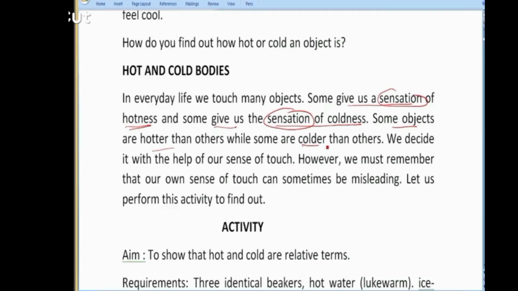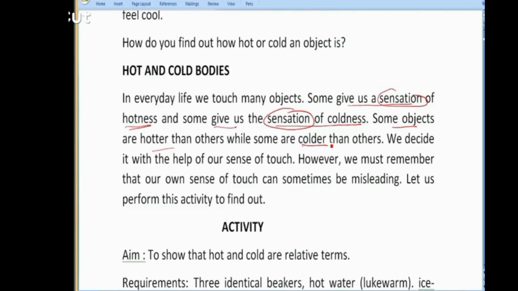Some objects seem to be colder. We decide this hotness and coldness just by our touch. Our skin is one of our sense organs, right? So this skin, this sense organ, senses and gives us a sensation or feeling of hotness or coldness.